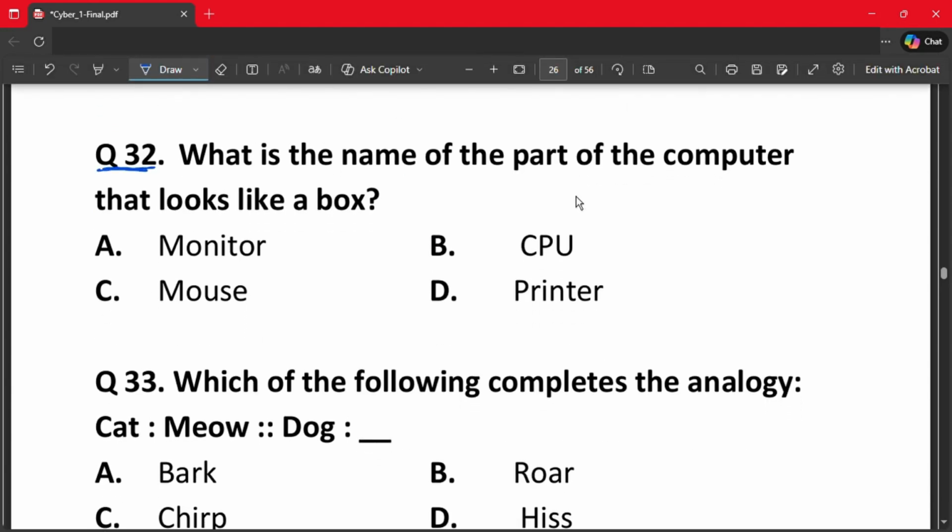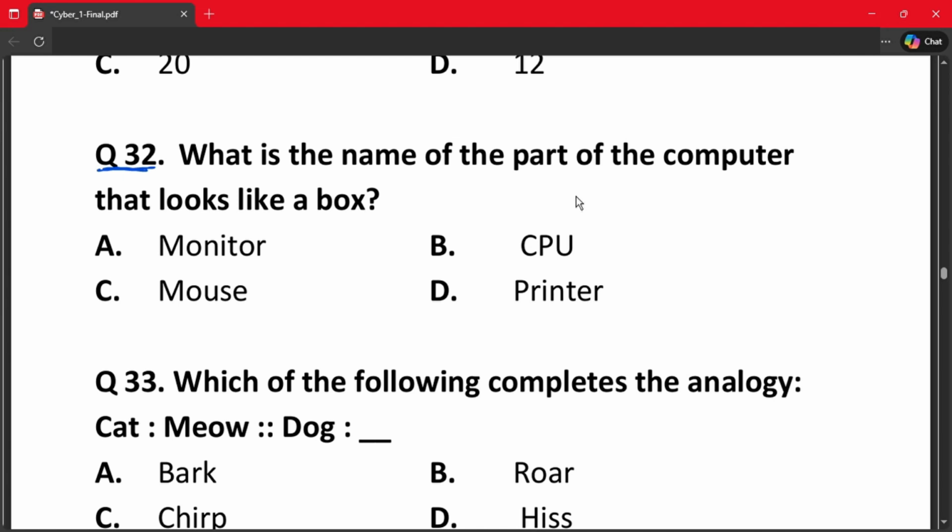Question number 32. What is the name of the part of the computer that looks like a box? A. Monitor. B. CPU. C. Mouse. And D. Printer. The correct answer is option B.